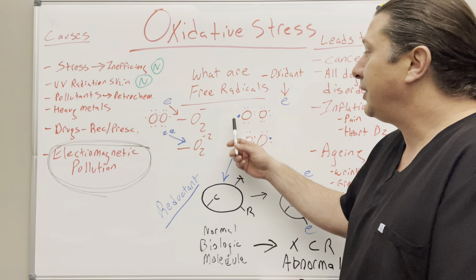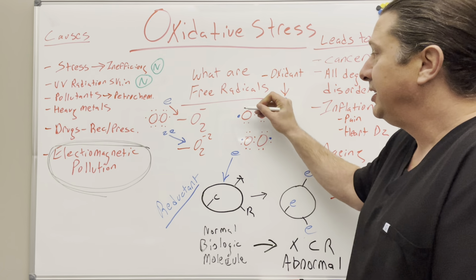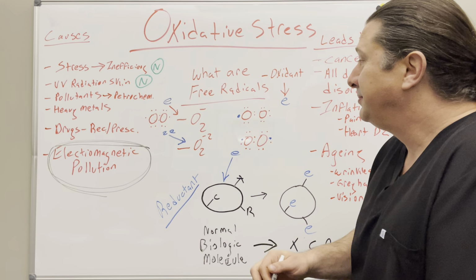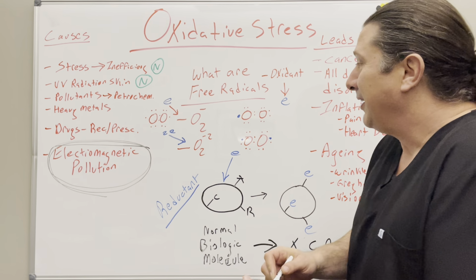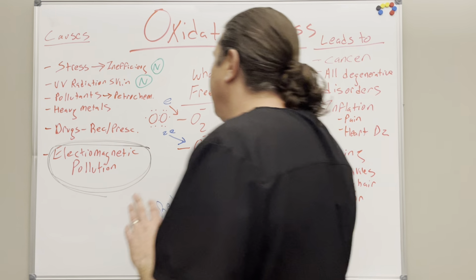But it could also interact with something else that's missing an electron, because reactive oxygen species could take on another electron. Yeah, I'm not going to get too complicated in chemistry. I was going to start talking about that more, but we'll leave it at that.